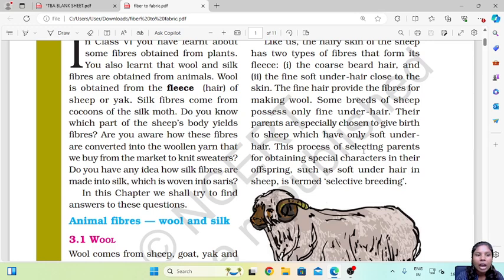Are you aware how these fibers are converted into woolen yarn that we buy from the market to knit sweaters? Do you have any idea how silk fibers are made into silk, which is worn into saris? In this chapter, we shall try to find the answer to this question. So now we know we are getting some kind of material like wool, silk from animals, okay? But now how are they further processed? How is it converted into a proper material? How are the woolen threads made out of this sheep wool that we get?